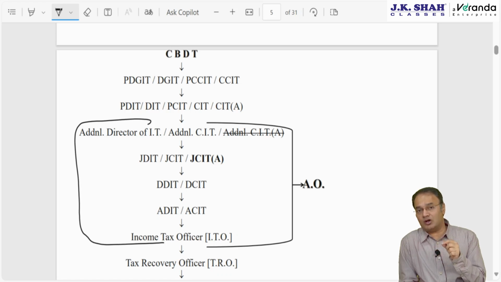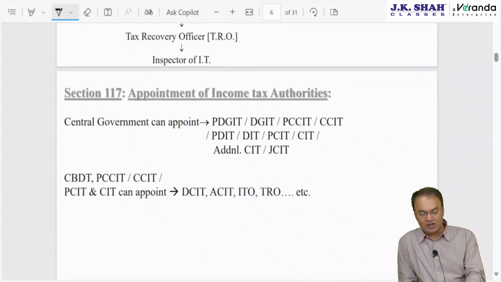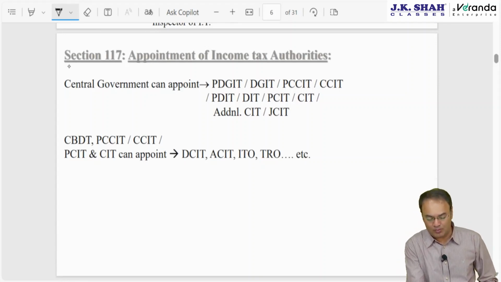Assessing officer is not an authority, it's not a post, it's a separate task given to some officers who have to look after the task of doing assessment on a day-to-day basis. That's why they are called assessing officer. Next is section 117. Who appoints them?